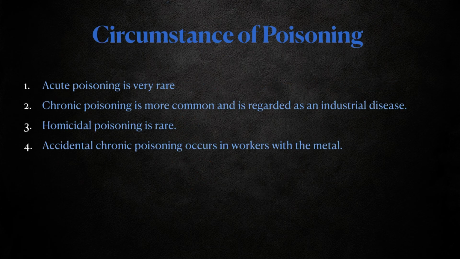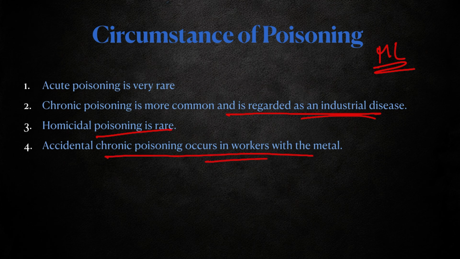Coming to circumstances of poisoning and medicolegal importance. As I mentioned, acute lead poisoning is very rare. Chronic poisoning is more common and is regarded as an industrial disease. Accidental chronic poisoning occurs in workers with metal. Homicidal poisoning is also rare. It occurs mainly if the person is chronically fed small amounts of lead.